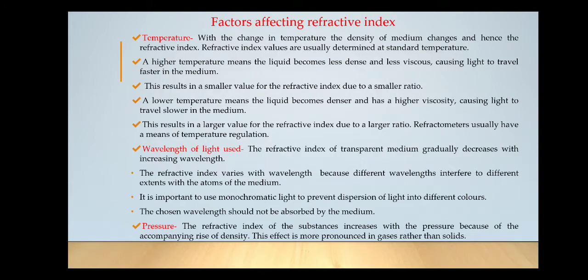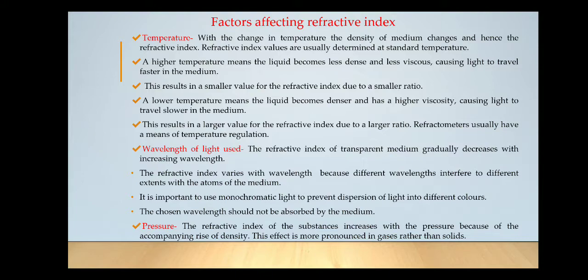Now knowing all these phenomena of interaction of light with matter, let us come back to refractive index. Until now we have understood what is refractive index, what is refraction, what is Snell's law. Now let us study which are the factors affecting refractive index.